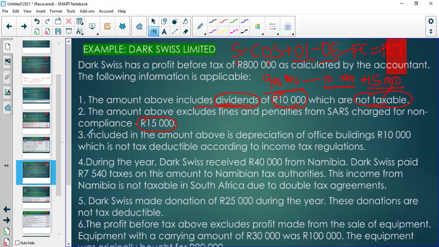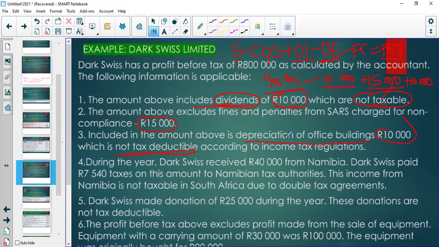Then they say, what is your other expenses made up of again? And we say depreciation of office buildings. And they say, no, you can't deduct that because it's already deducted under other expenses. It has affected profit before tax. And then SARS says, no, we don't allow that deduction. For tax purposes, it's not tax deductible. It's accounting deductible, but for tax purposes, add it back. So we add back 10,000, we comply.